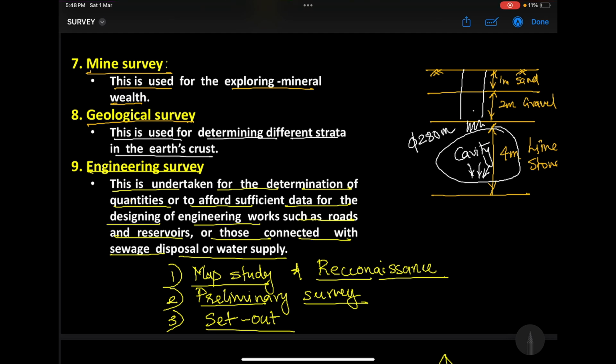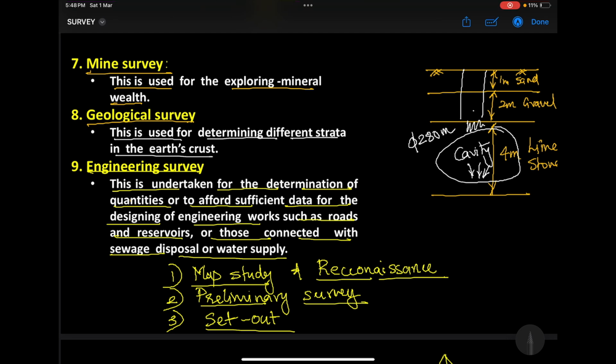So it is very necessary to understand such important, problematic terrains in the world. In our Middle Eastern countries, wherever we have deserts, we can see these limestone terrains. In fact, the Burj Khalifa is also standing on top of a limestone terrain. So what kind of foundation did they take? Did they take isolated or shallow foundations? No, they have taken pipe foundations, which penetrate these limestone cavities. Understand? That's the reason why they have gone with pipe foundations there.